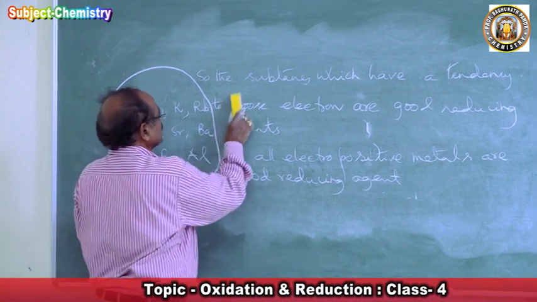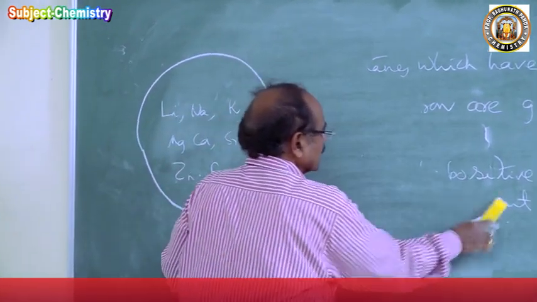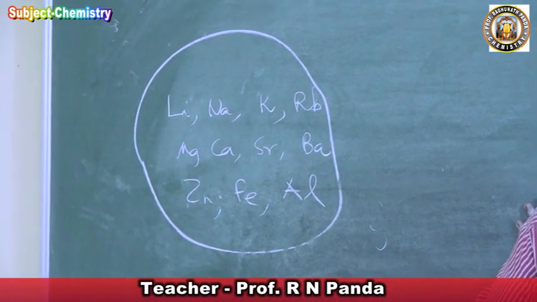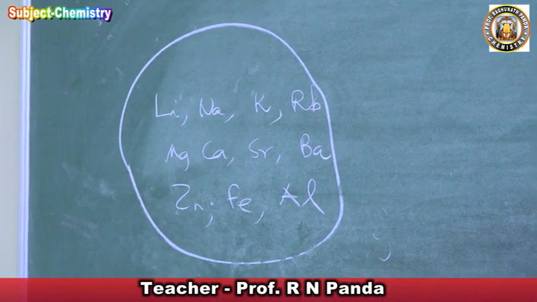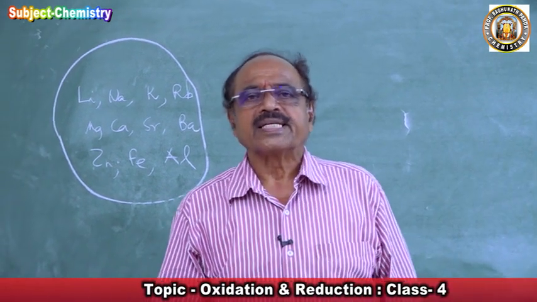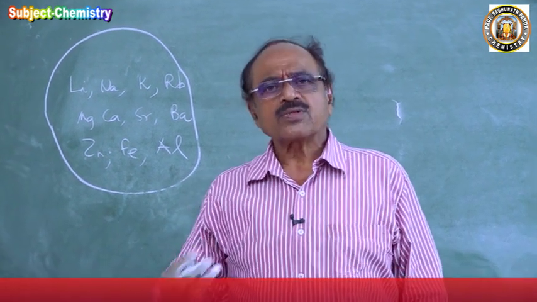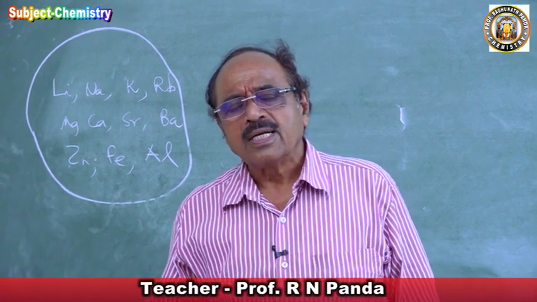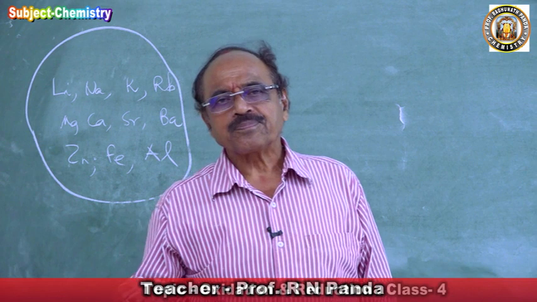Now, all those substances which can donate electrons can also be good reducing agents. So who donates electrons?